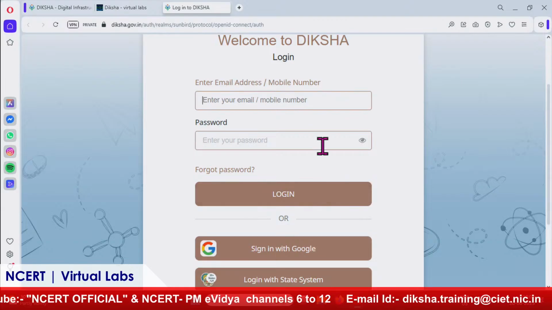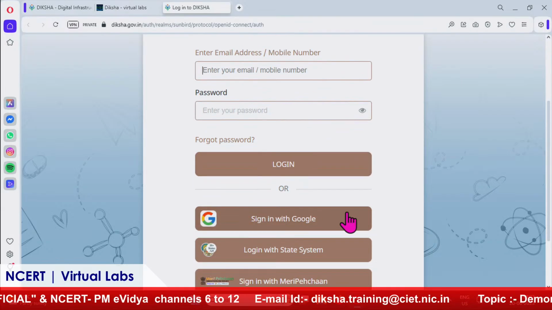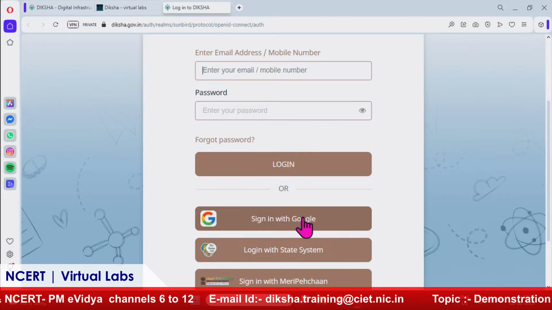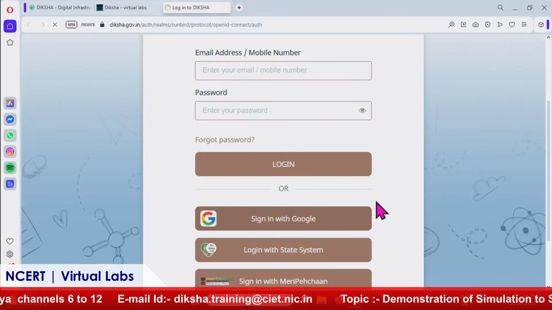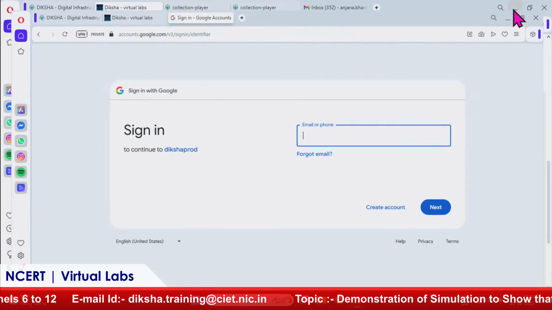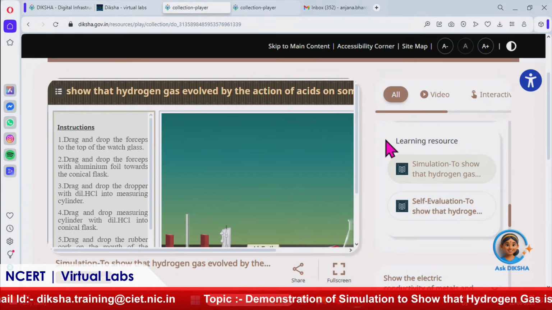Now for that you can register here. This is the page where we can use our Gmail ID or phone number, create a password and do one-time sign up. Have you already signed up here? Actually, I have already signed up. So I can show. Let's go directly to this page and start with simulations.